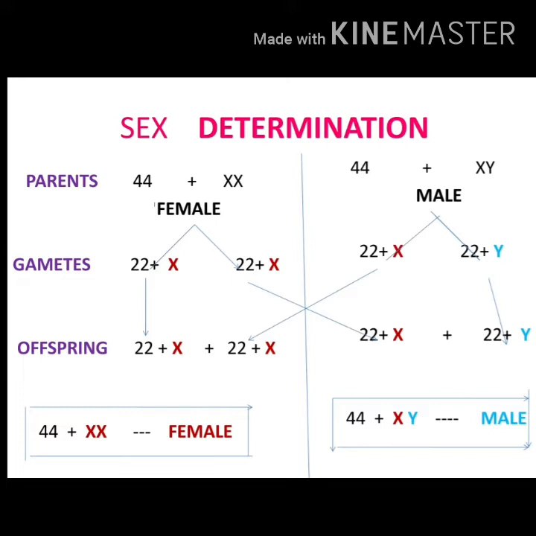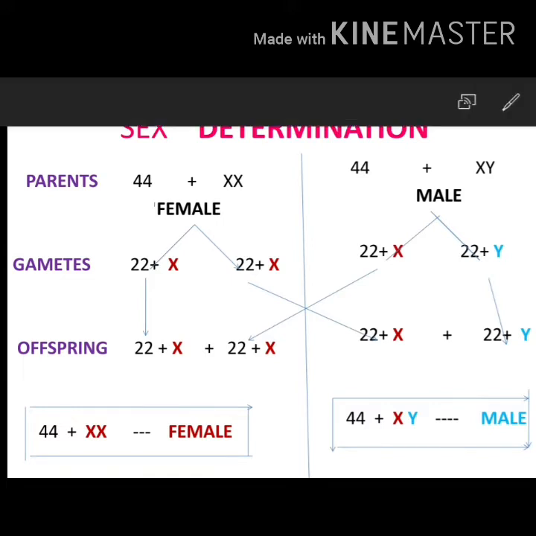If the egg containing X chromosome fuses with the sperm containing 22 plus Y, that is Y sex chromosome, then the offspring will have 44 plus XY. X from female and Y from male. So if the combination is 44 plus XY, then the offspring will be a male.